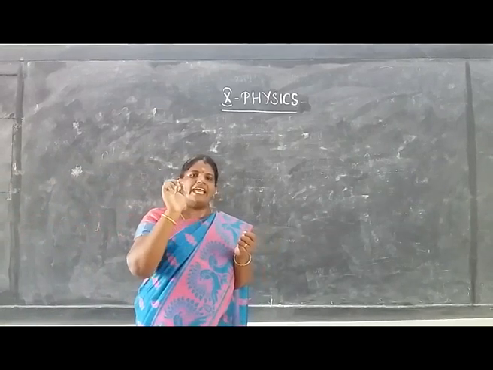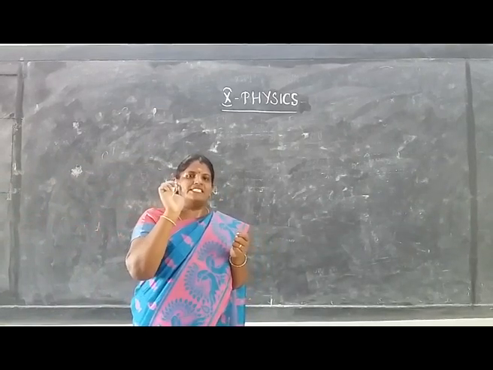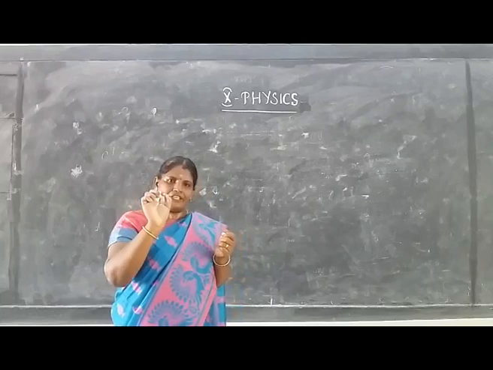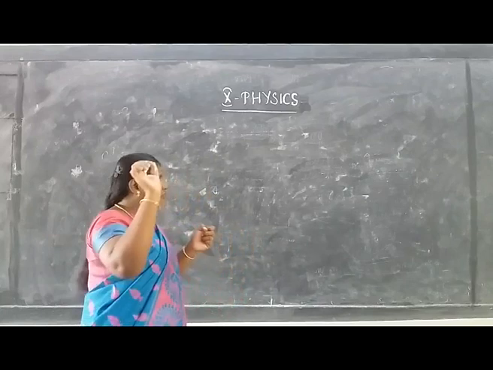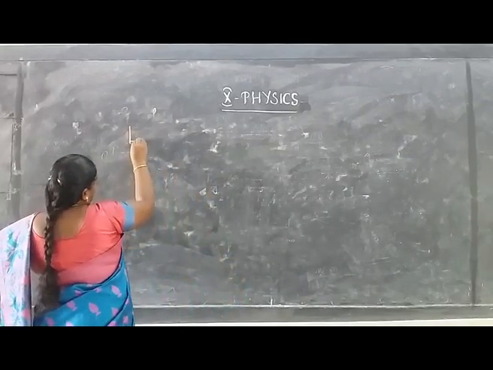The electric current is defined as the rate of flow of charges.